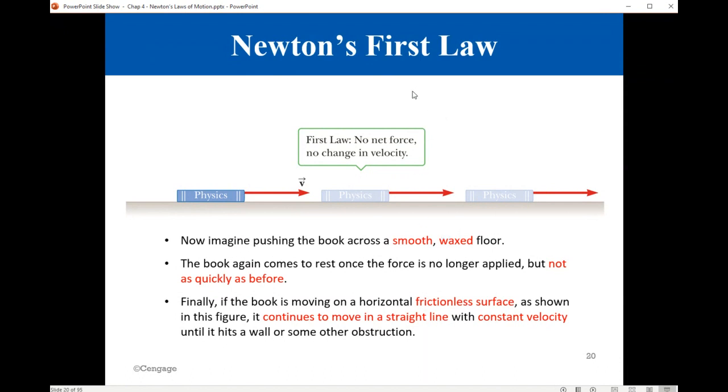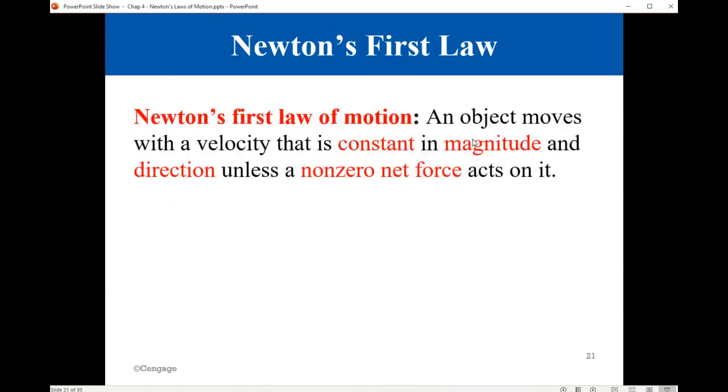In words, the first law says that an object that is at rest will remain at rest, and an object that is moving with constant velocity in a straight line will continue doing so unless compelled to change its status by a net external force. This law is also called the law of inertia.